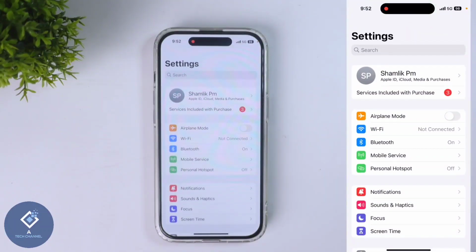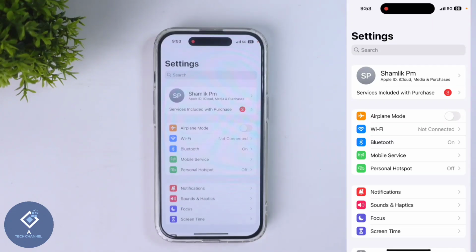After opening settings, above you can see your Apple ID details. If you have not created Apple ID, you can see an option to create Apple ID. Just click on that. You need to give your mobile number, your email ID, and you need to set one password also. Important thing you should keep in mind is that you should remember that password. If you are forgetting that password, it will be very difficult. So make sure that you will remember that password.